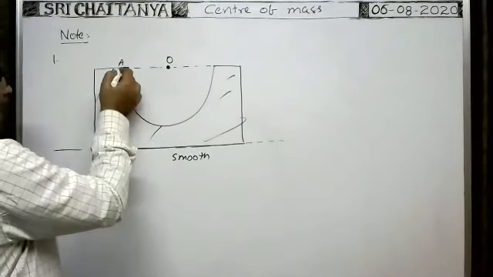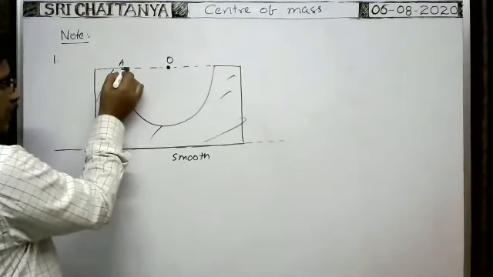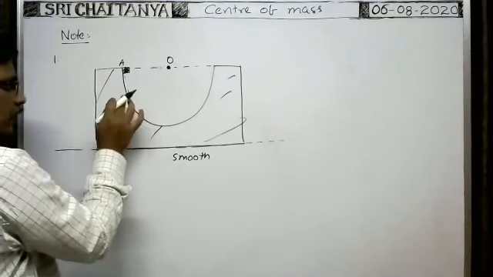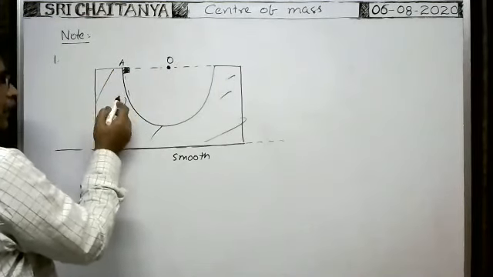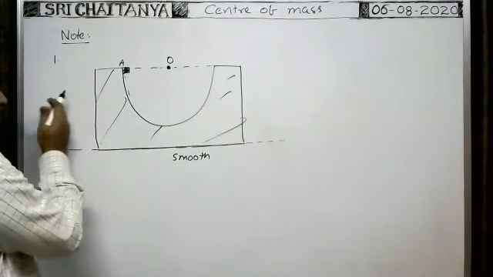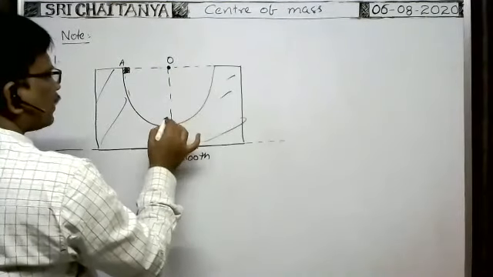As soon as the body is released, because of gravity, the velocity of the body gradually increases, and as the body comes down here, the normal force acts on this wedge. Its component acts on the wedge along the horizontal direction, so that it will move in this direction, and the body comes down like this. Whenever it reaches the lowest point,